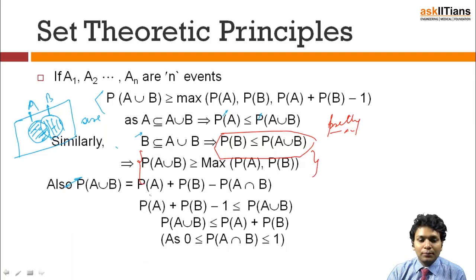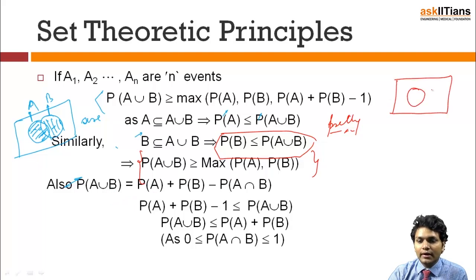And I also know from the Venn diagram that probability of A union B is nothing but: I will have to add event A once, event B once, but while doing so I have added the common part twice, so I need to subtract it once.